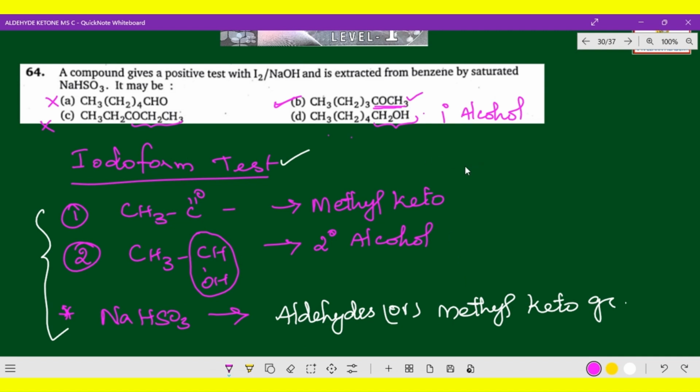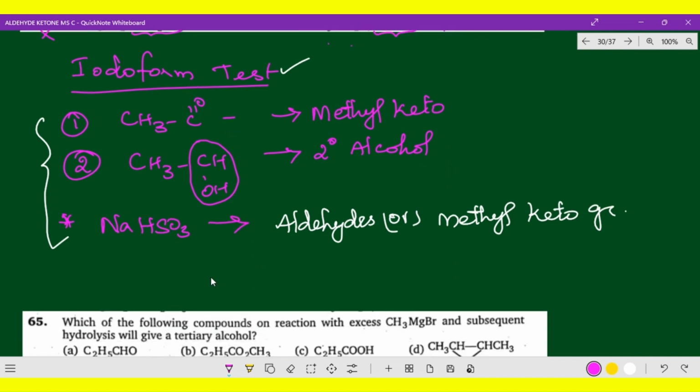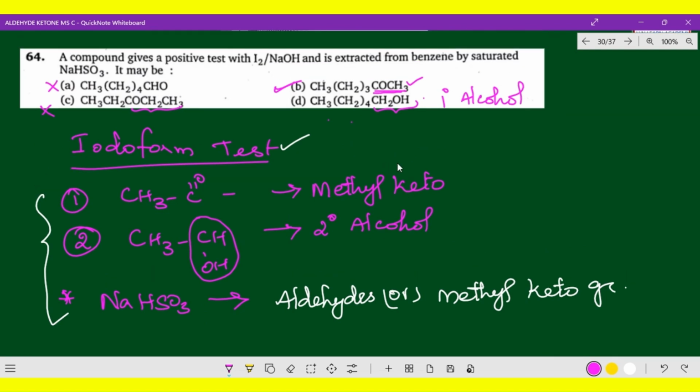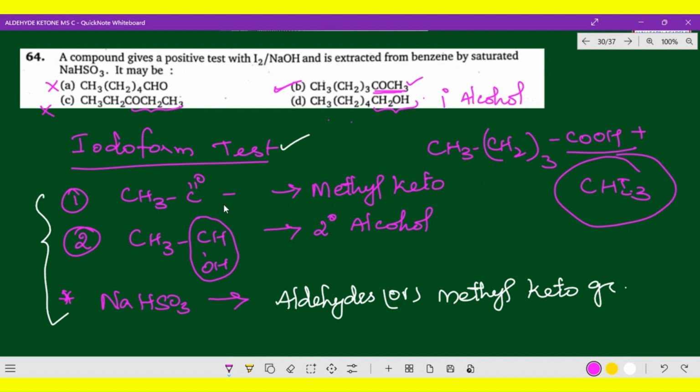So you will get the final product here: CH3 (CH2)3 COOH. Why? Because the CO group converts into the acid group, and the other carbon, CH3, is converted to iodoform, CHI3. So at the end of the methyl keto group, two carbons are available: one carbon becomes carboxylic acid, the other converts to haloform. That is the reason it is easy to bring the answer, using the iodoform test in that way.